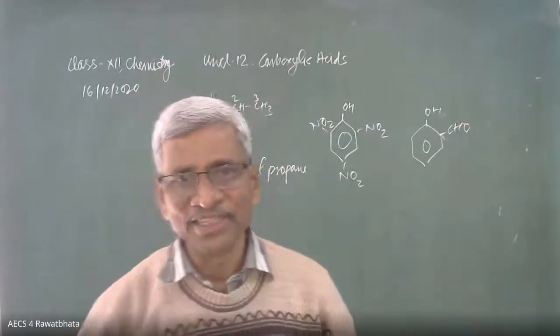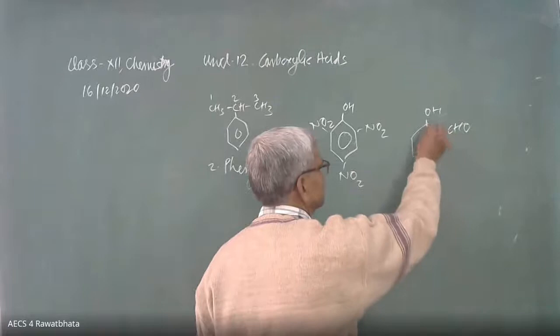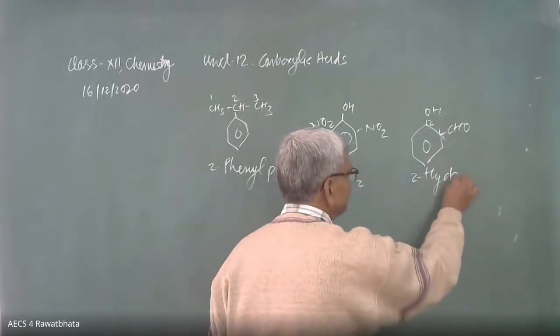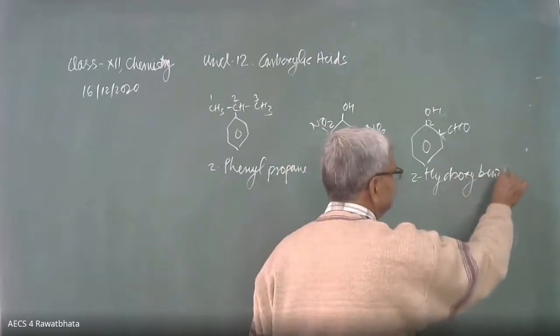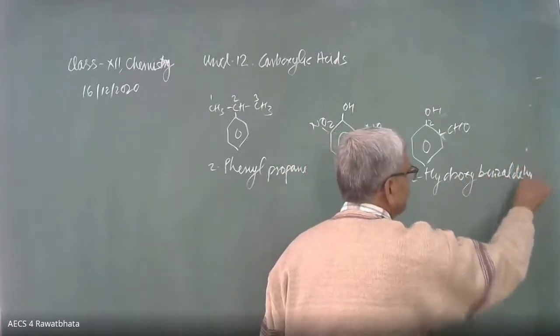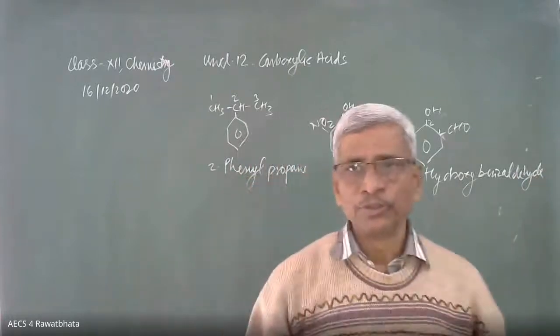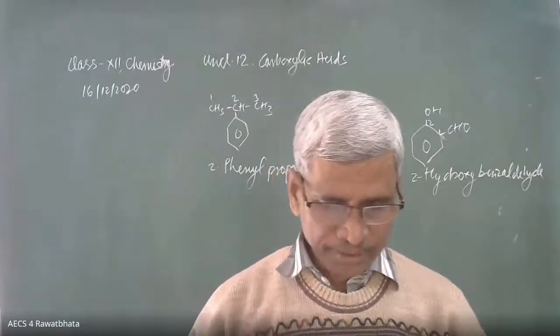2-hydroxybenzaldehyde. Divyanshi, beta, it is the correct one. First carbon is this one. This is the second carbon, 2-hydroxybenzaldehyde. Benzaldehyde is accepted in the IUPAC system also. So it is 2-hydroxybenzaldehyde. Okay, beta?